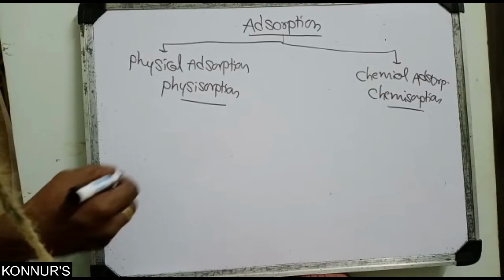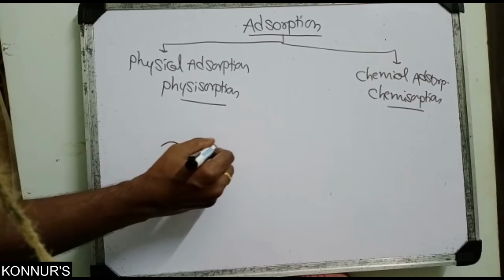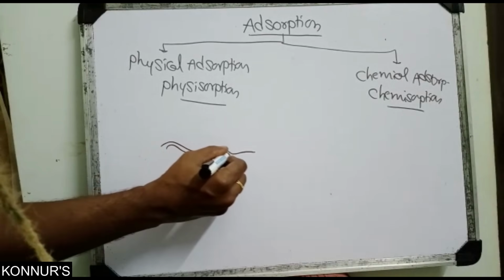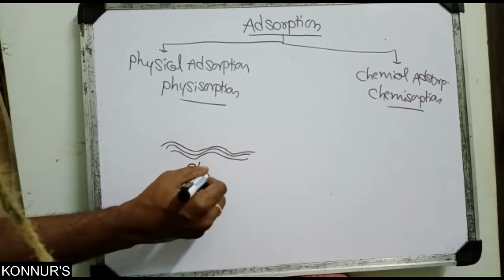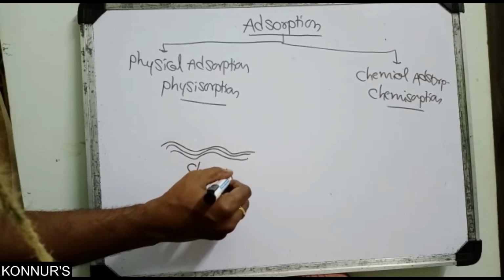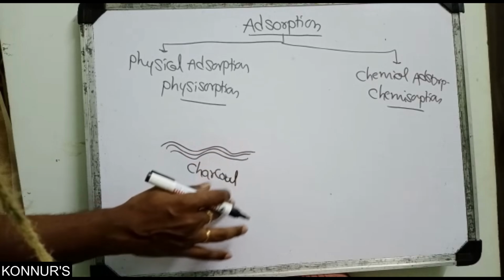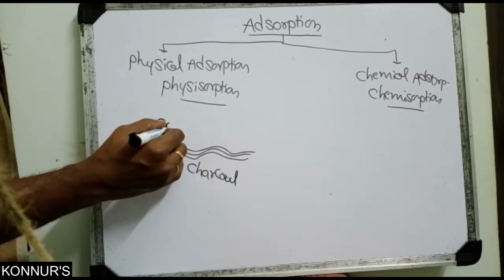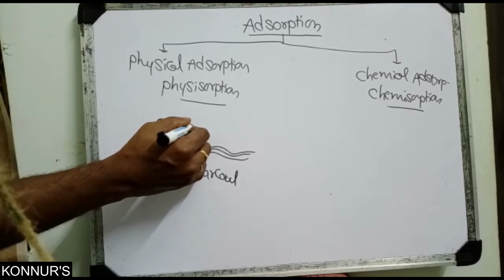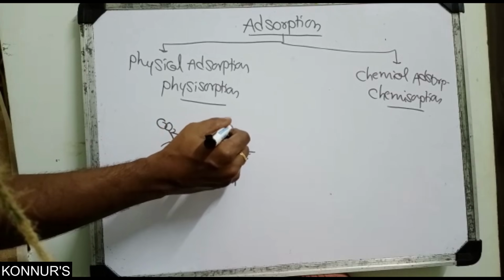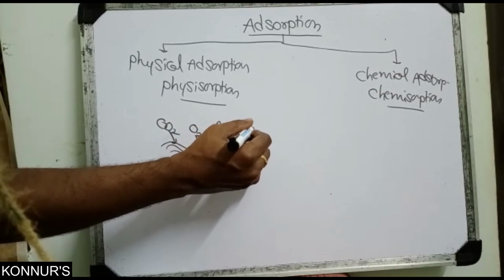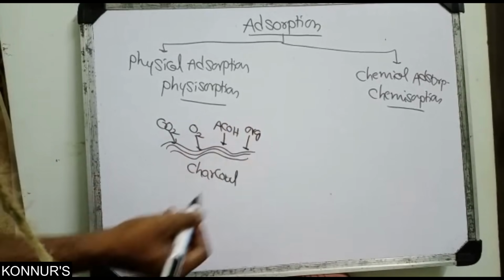So physical adsorption means you take charcoal and add CO2. CO2 is adsorbed. If O2 is taken, O2 is also adsorbed. Organic compounds are also adsorbed.